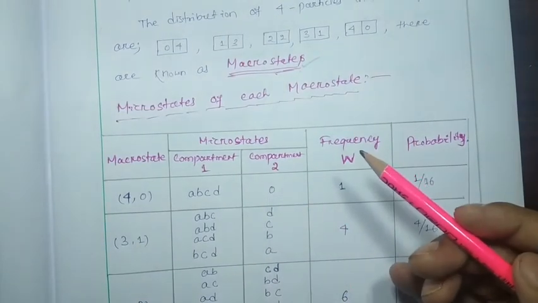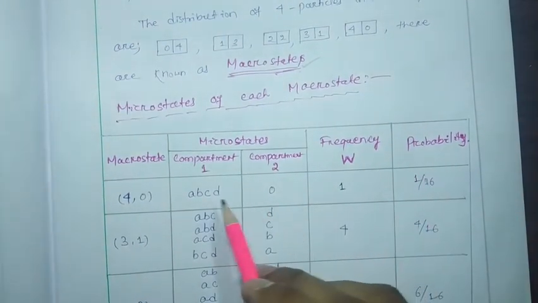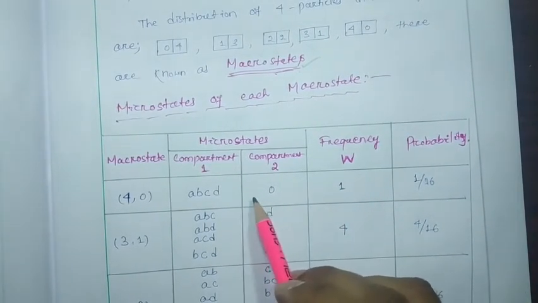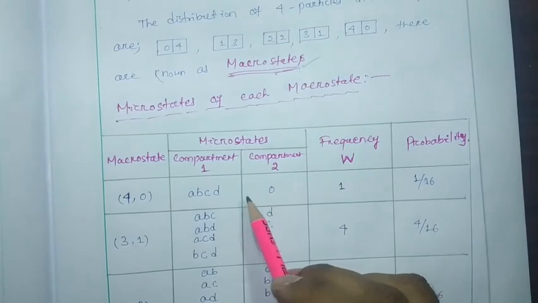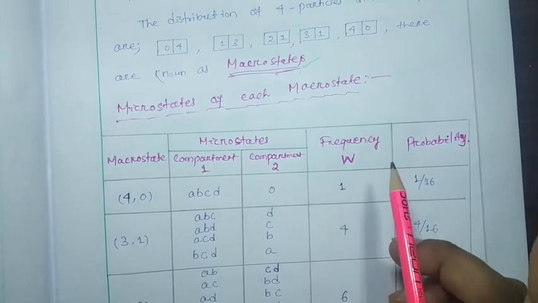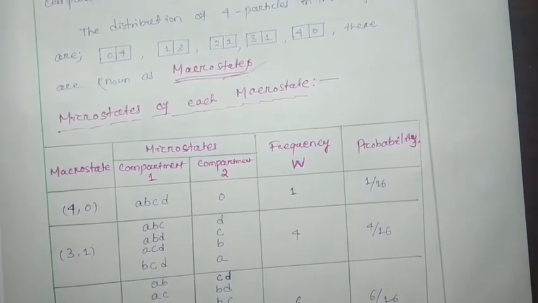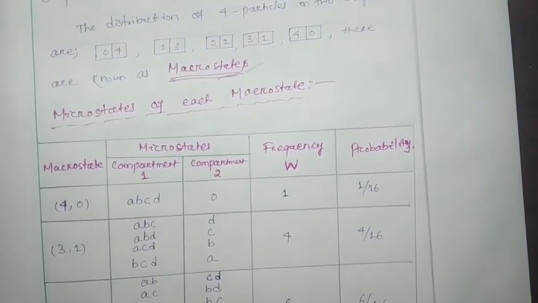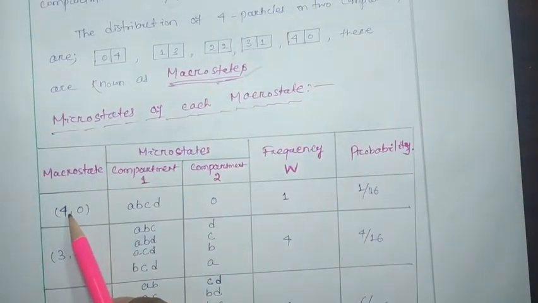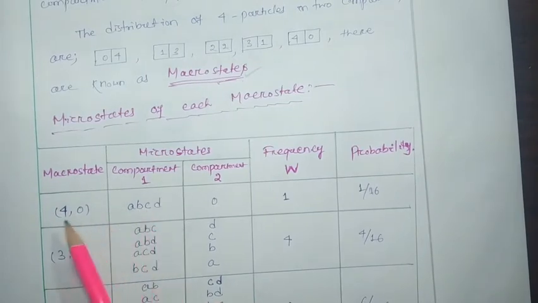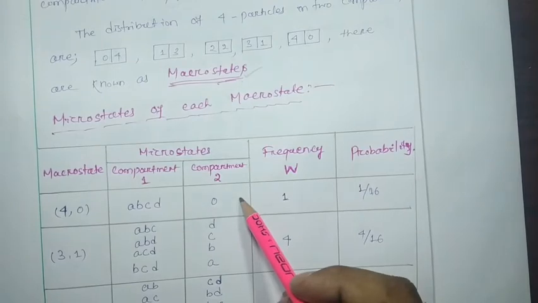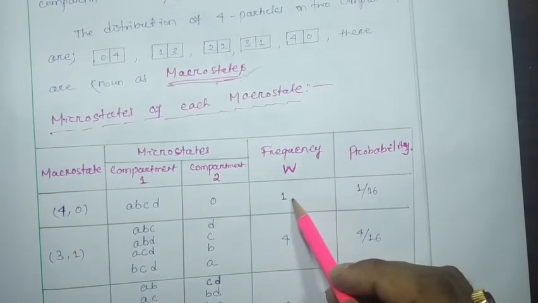In how many ways can it be arranged? We have to consider in how many ways it can be. It will be only one way. That means from the 4 particles we select 4 at a time for the first compartment, and for the second compartment it will be 0. So the total number is 1.